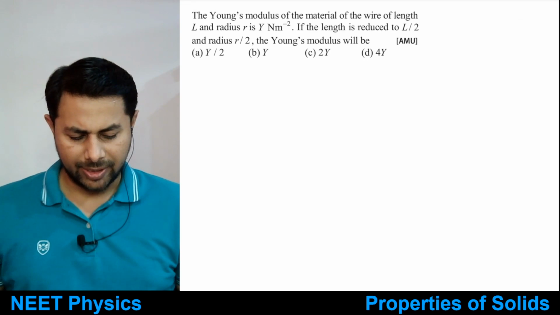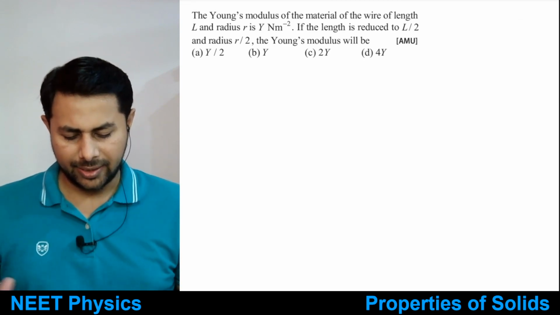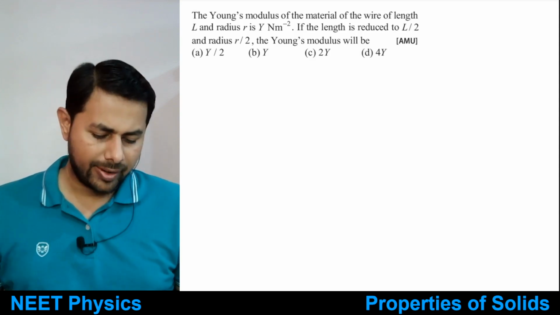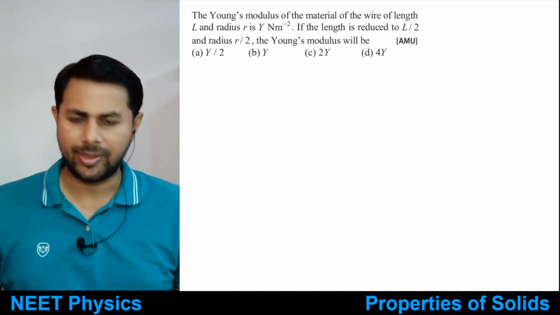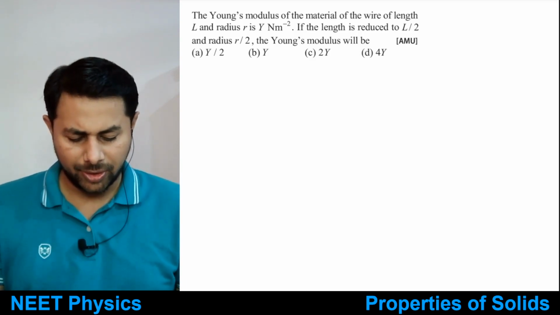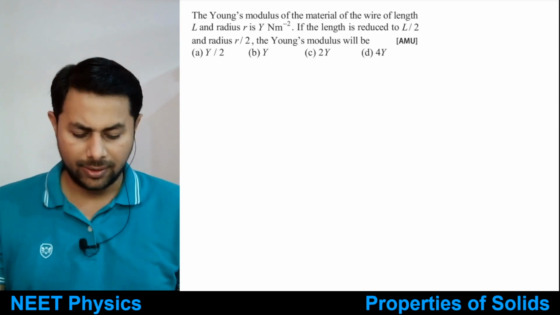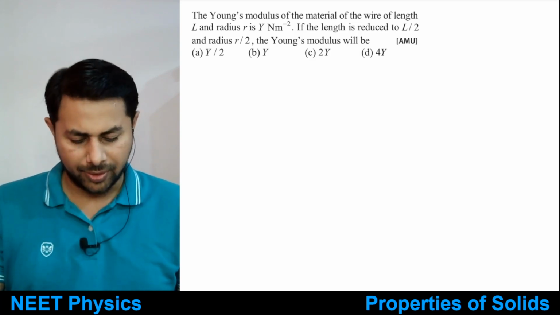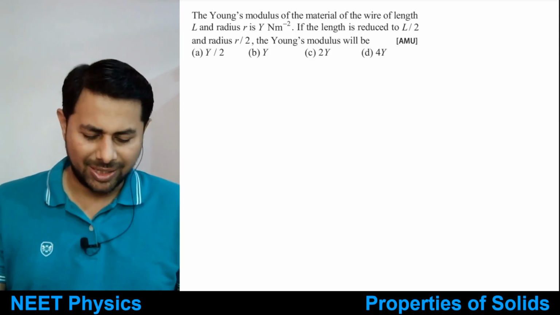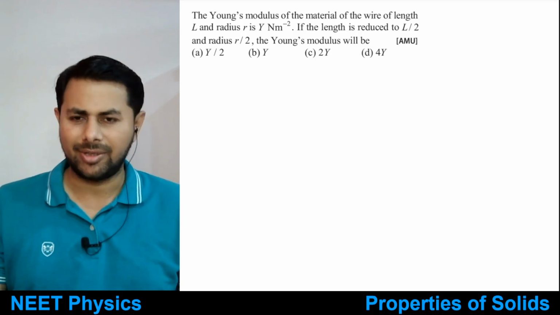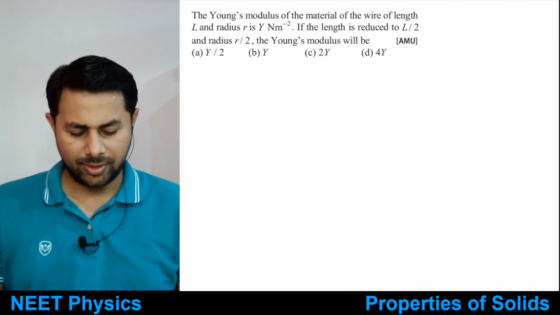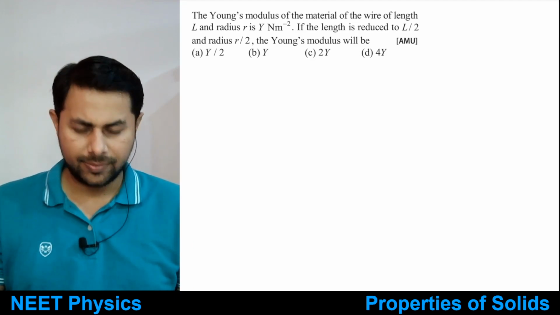The Young's modulus of the material of wire of length L and radius R is Y. If the length is reduced to L by 2 and radius R by 2, the Young's modulus will be, sorry, the Young's modulus of material of wire of length L and radius R is Y Newton per meter square. If length is reduced to L by 2 and radius to R by 2, the Young's modulus will be, tell me. It's option B, everyone.